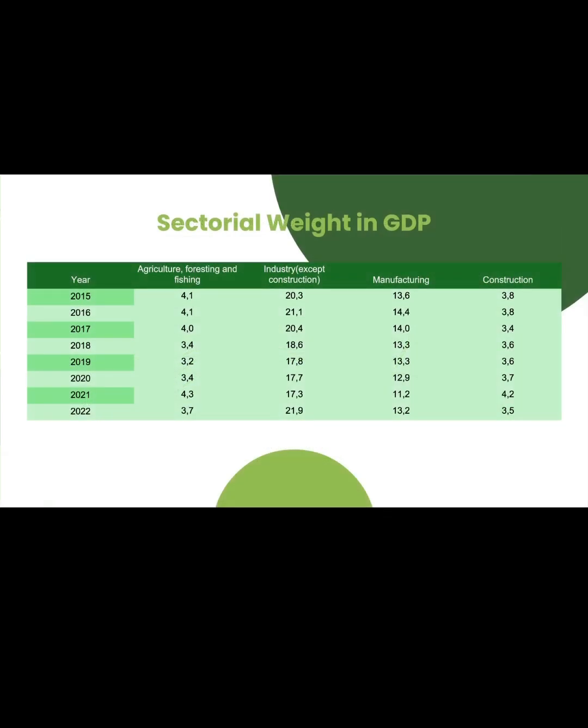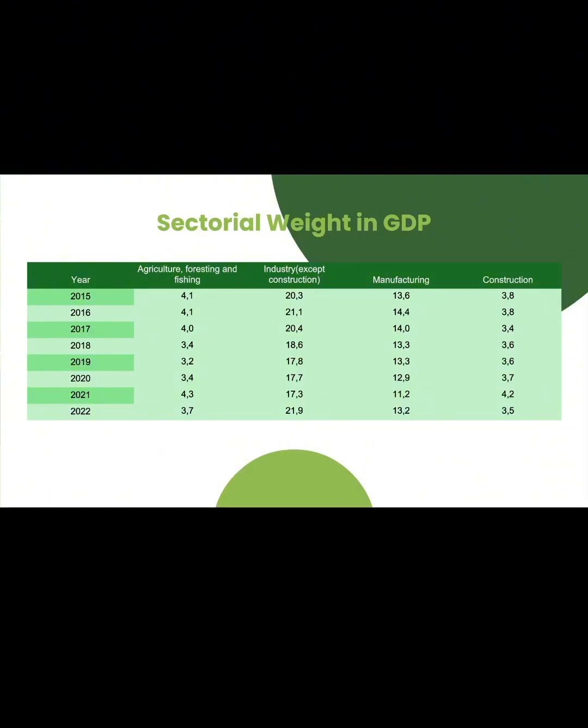Let's look into sectorial weighting of GDP. It goes from 2015 to 2022, starting with agriculture, forestry, and fishing. It stayed around 4% most years, and it was highest in 2021, about 4.3%, and dropped to 3.7% in 2022. For industry, there were bigger changes. Its lowest was in 2021, post-pandemic, at around 17.3%, and its highest was in 2022, right after the recovery period.